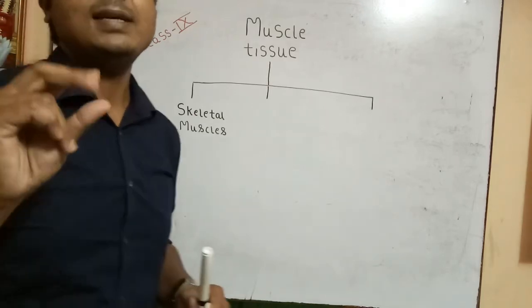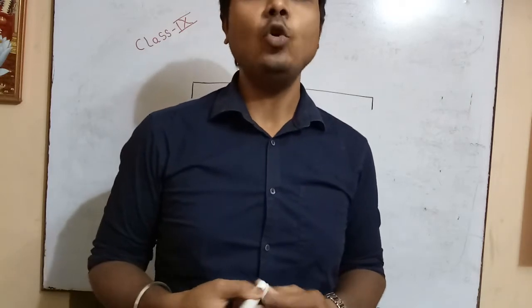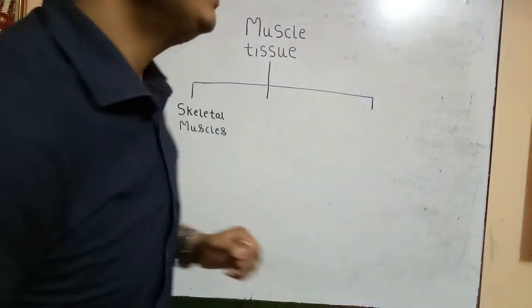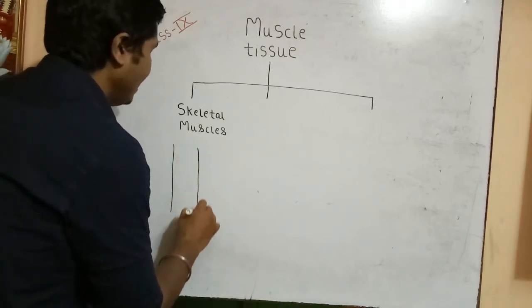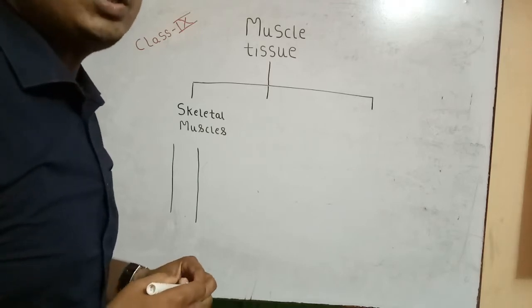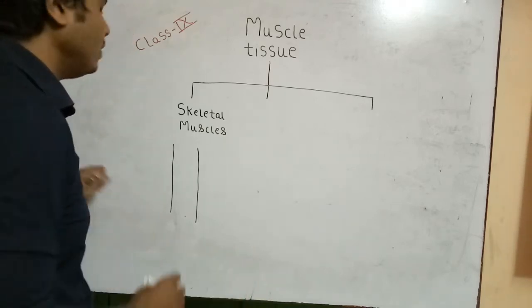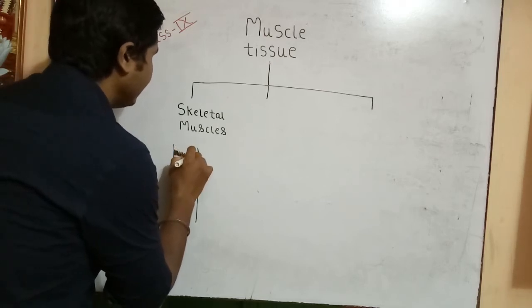If you observe these muscles even in a simple microscope of low magnification, you can see striations. Now, what does the word striations mean? Striations means you will observe an alternate pattern of light and dark bands.